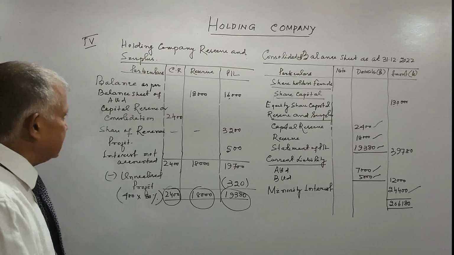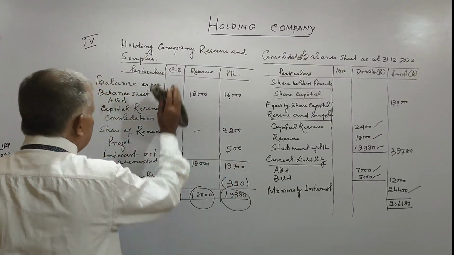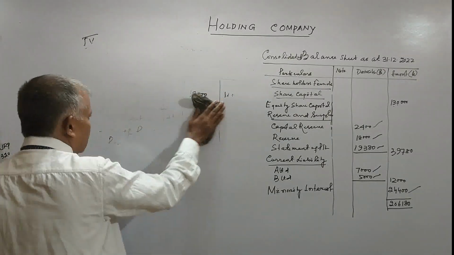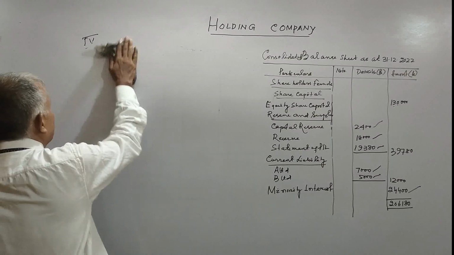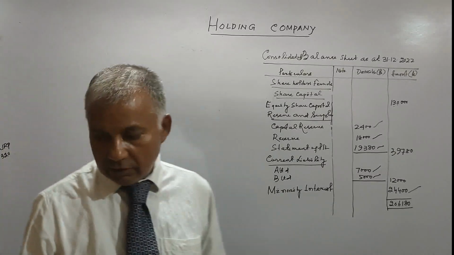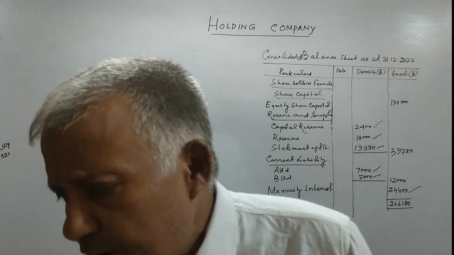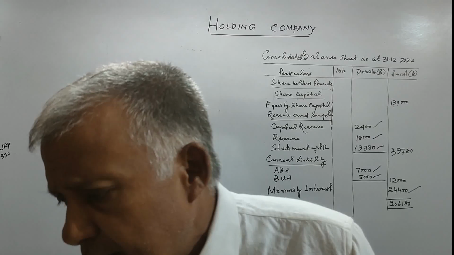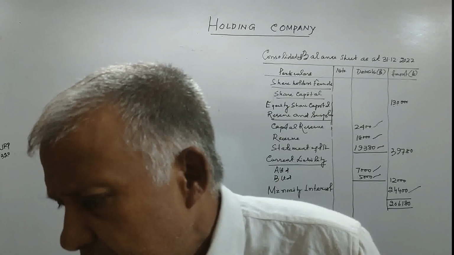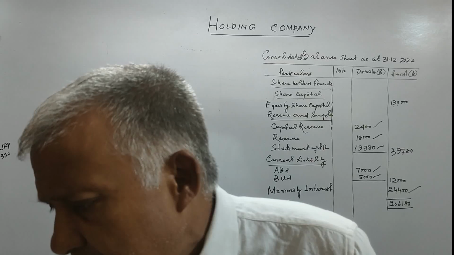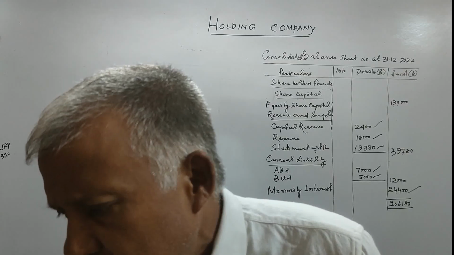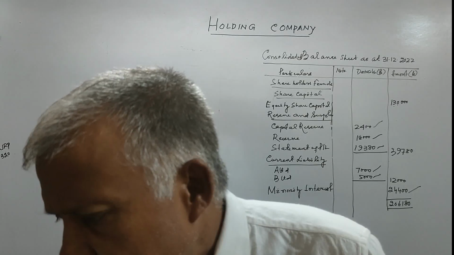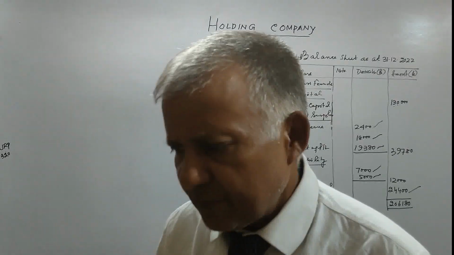Friends, so far as the cash in transit and interest of 500 is concerned, let me explain to you. There are two important points, the new point here. One is included in current account of A Limited, the amount of 500 being interest credited to A. The interest has not been considered in the books of A Limited.